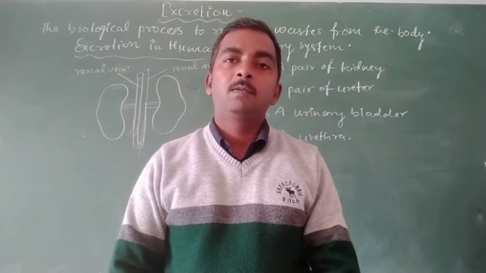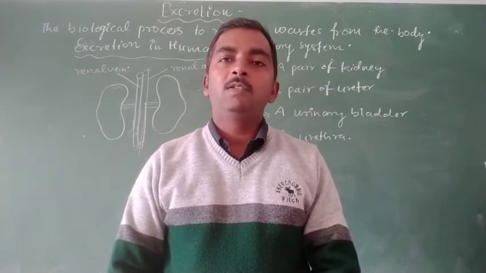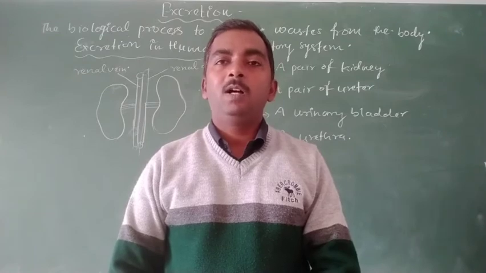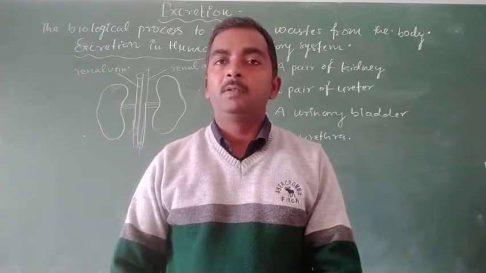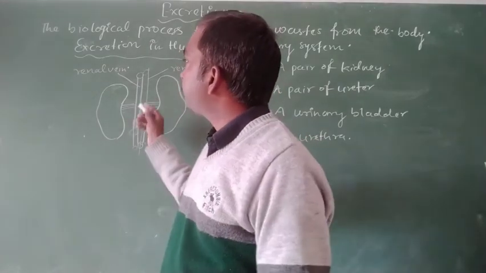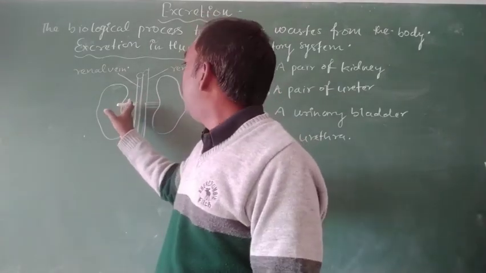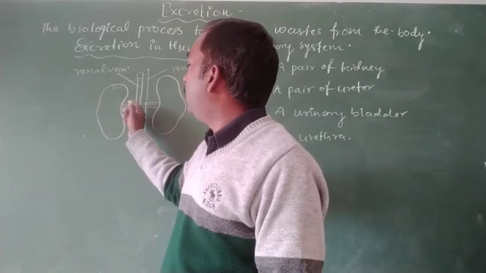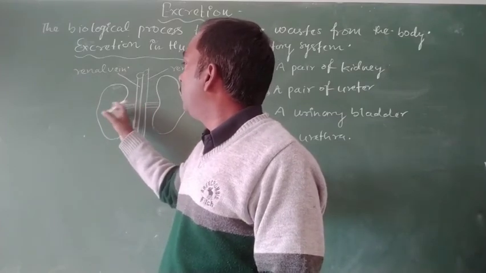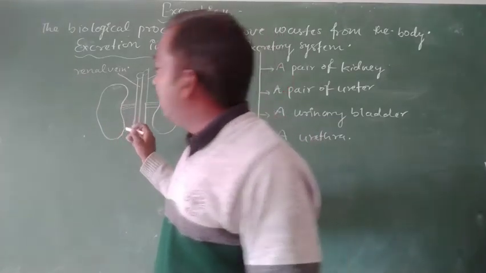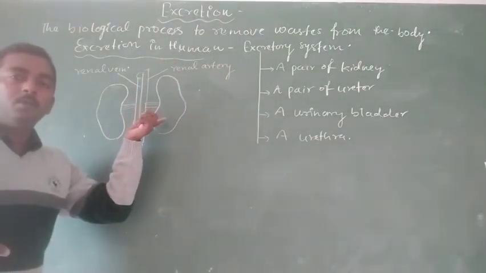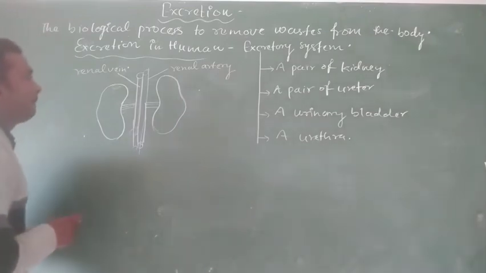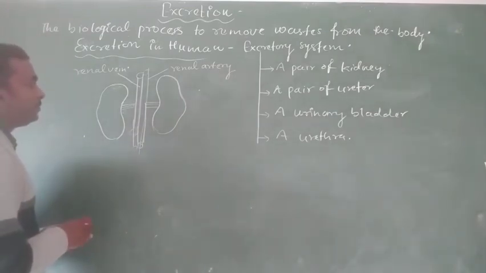The veins carry these materials to the heart, and the heart supplies them to the kidney. In the kidney, the nitrogenous waste is carried by the renal artery, and the renal vein collects the purified blood from the kidney.